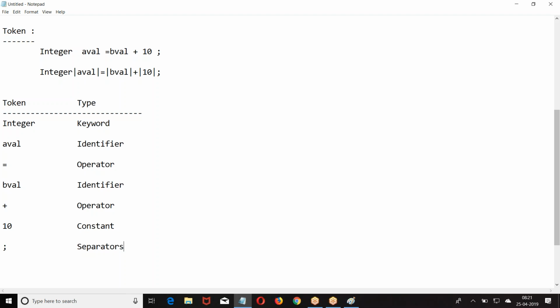Tokens are further classified into 5 types: keywords, identifiers, operators, constants, separators. I hope you are good with this.